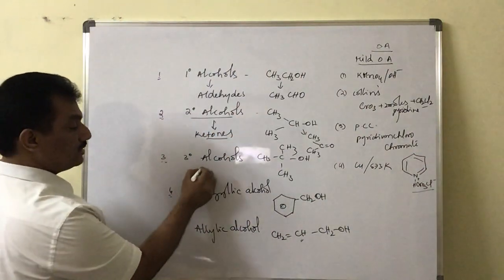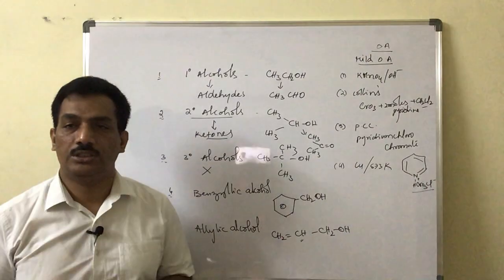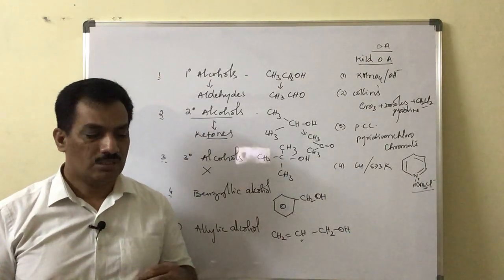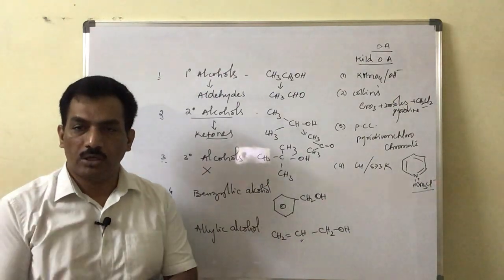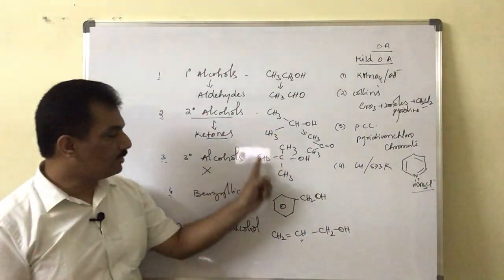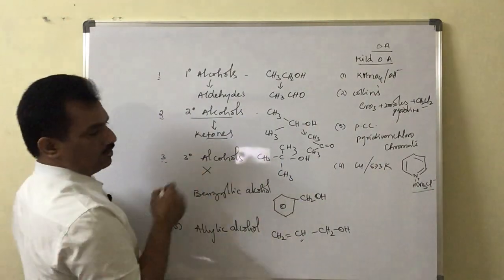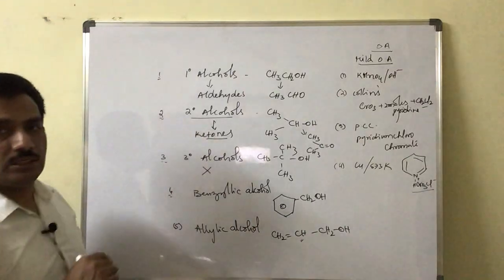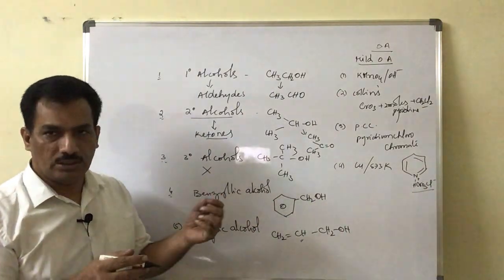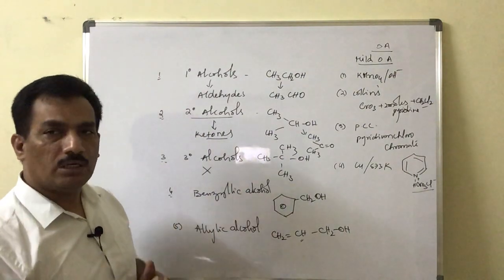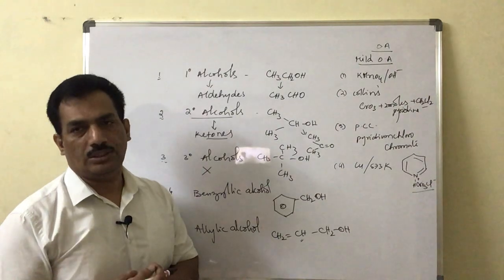And tertiary alcohols are not interested to go for oxidation in general. That means they are not interested to be involved in the oxidation process because they are saturated and have bulkiness. Under normal condition they do not get involved. But under abnormal, that is aggressive conditions, they can also be involved in oxidation.